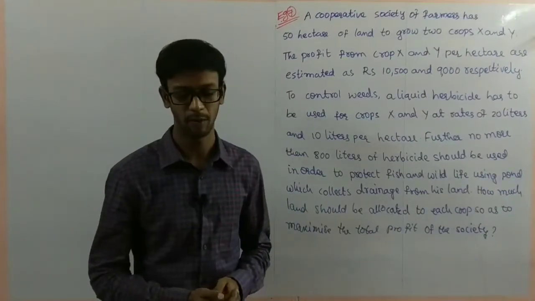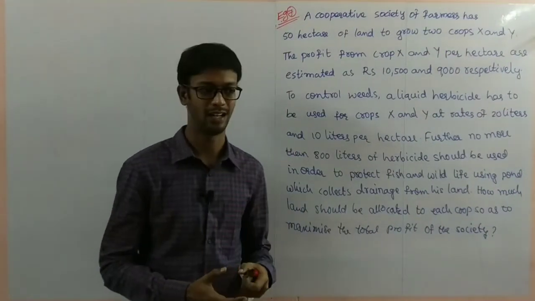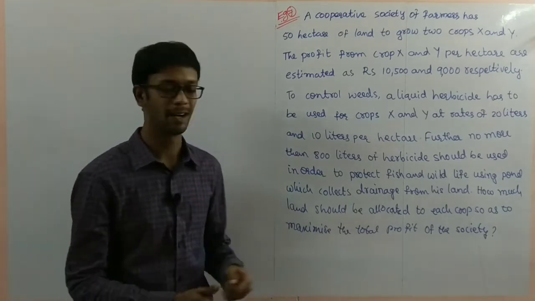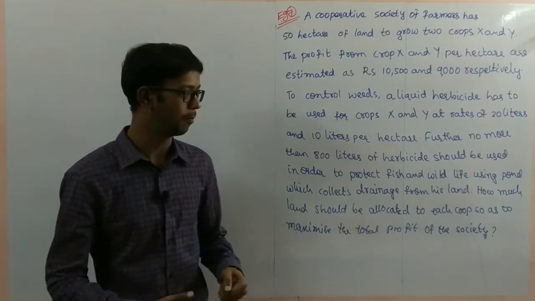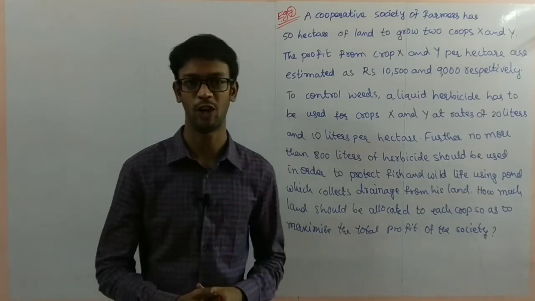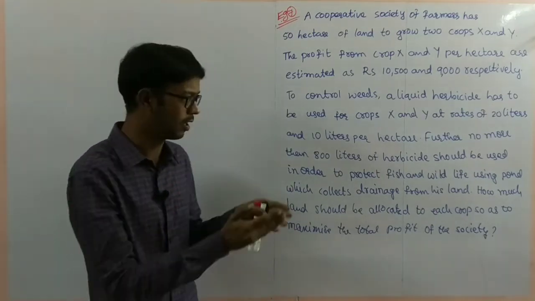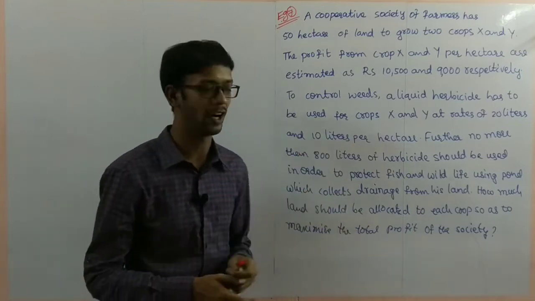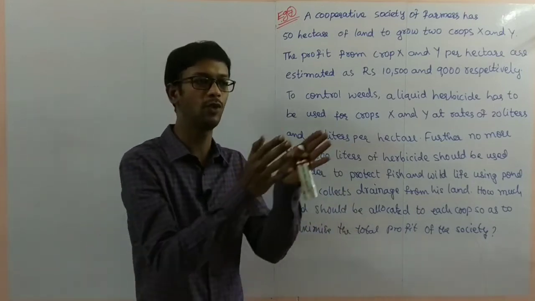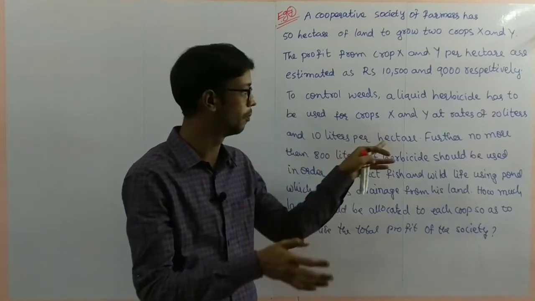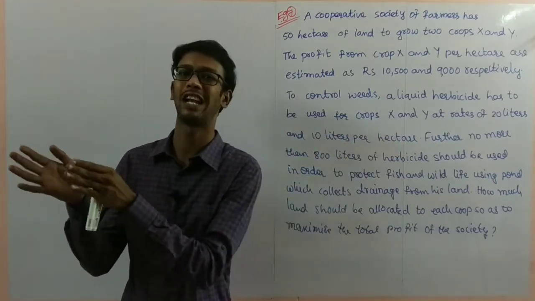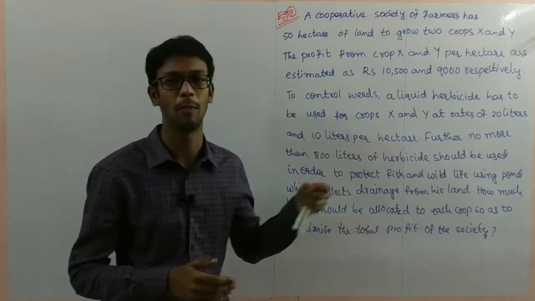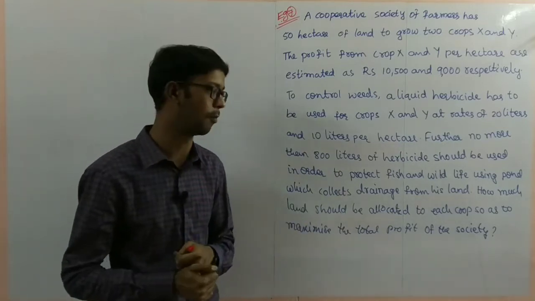Now, example 7, the last problem of this graph type. Example 7 I didn't explain previously. Why? Because this is also an allocation problem. Allocation problem means how much you have to take; here you observe x and y type crops. How much we have to take of the x crop, how much of the y crop, how much land. This is the allocation. The previous problem also was an allocation problem.